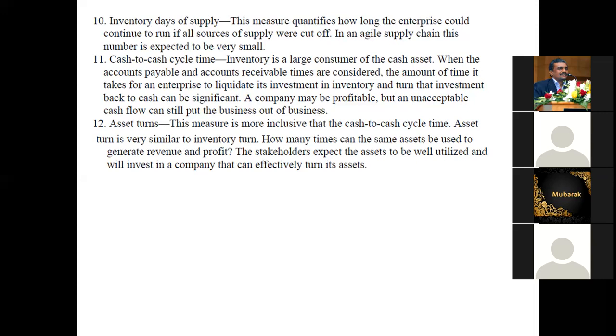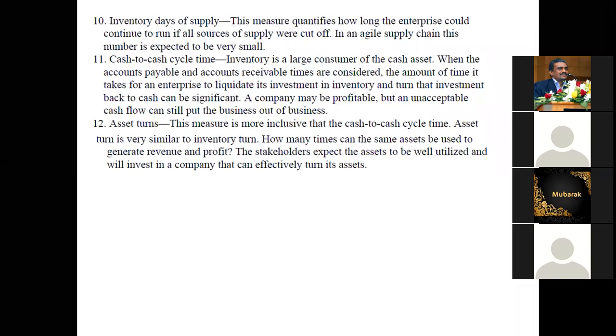Asset turns. Asset turns, based on the cash to cash cycle, is very similar to inventory turn. Asset turn is similar to the inventory turn. How many times can the same asset be used? The same assets can be used to generate revenue and profit.